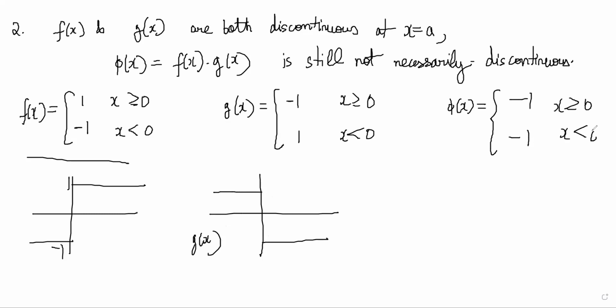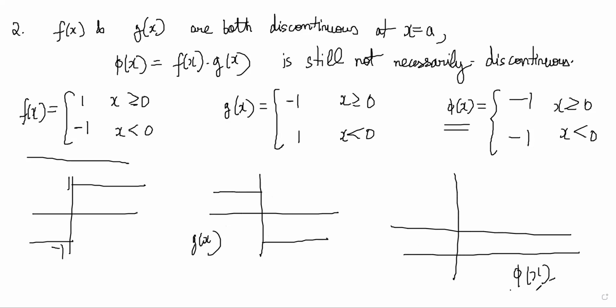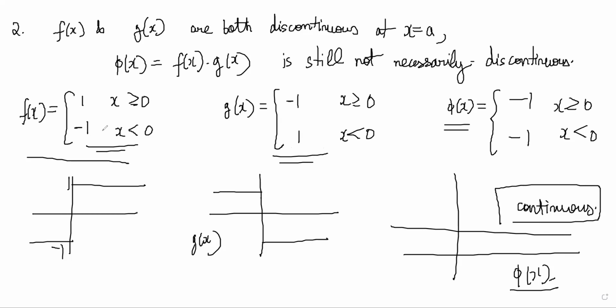So phi(x) is a constant function which is continuous for all values, while these were discontinuous at 0. Both these functions were discontinuous at 0, but the product has become continuous.